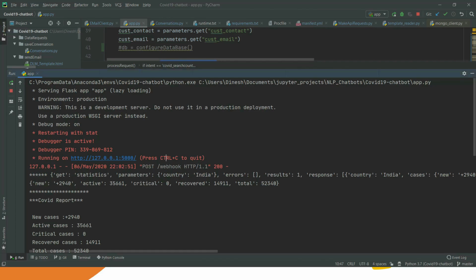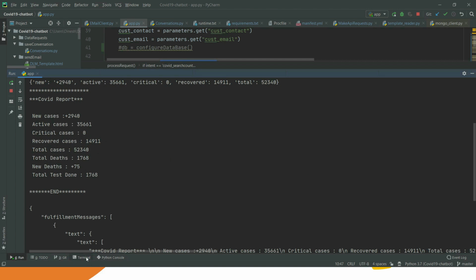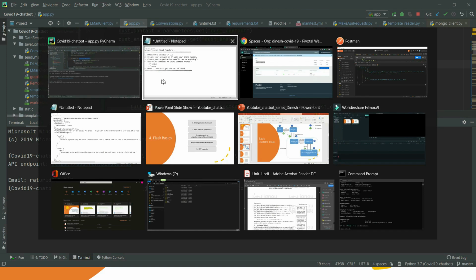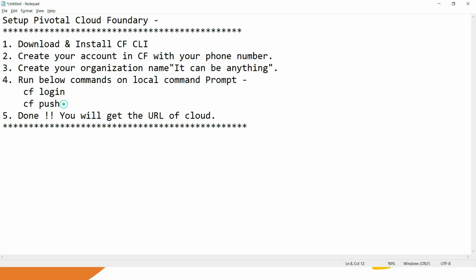So let's go to the Flask code and go to the terminal. Make sure you are in the correct path of your project. I'm inside my project and I have just written the cf login command. It is asking me for my email address and all. It will ask you the password also, and then you hit enter, and after some login and check, it will show you your organization name and login successful. Then you have to run the cf push command.